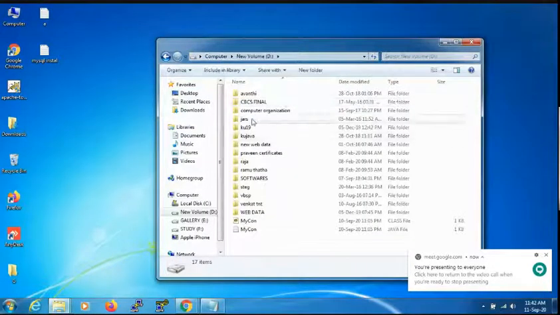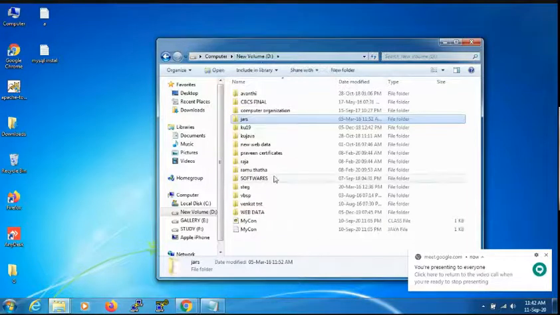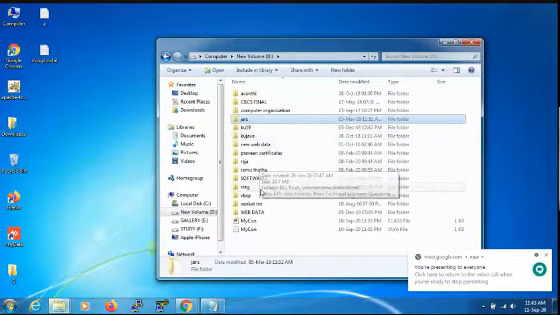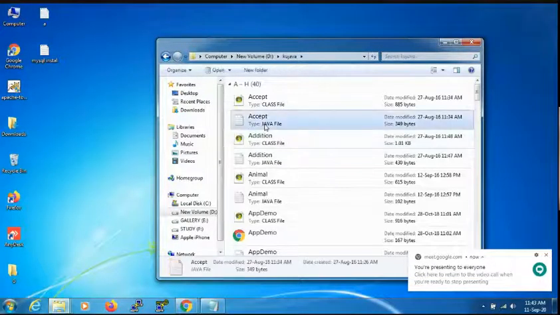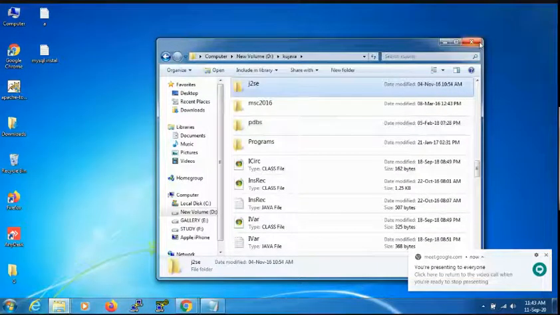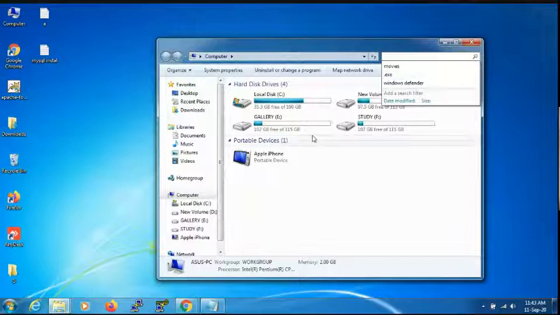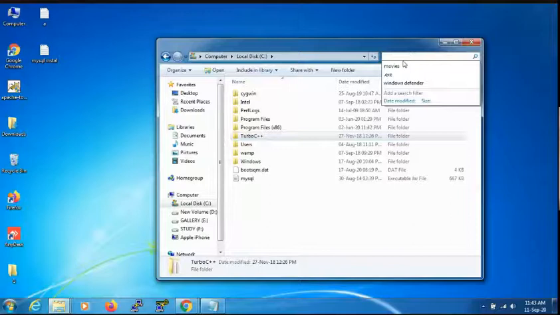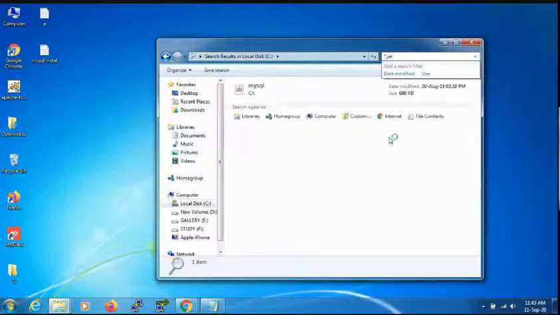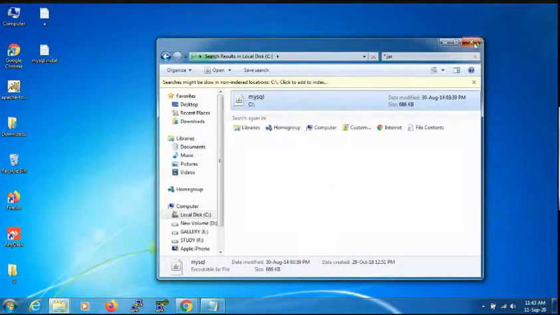In order to deal with MySQL, we require another jar file, that is the MySQL.jar file here.